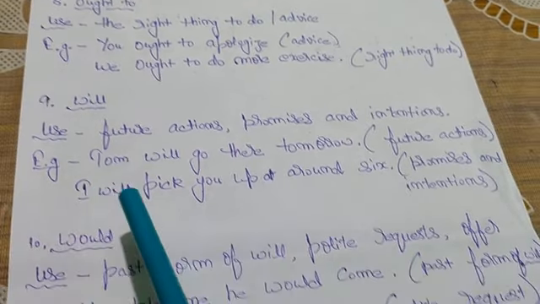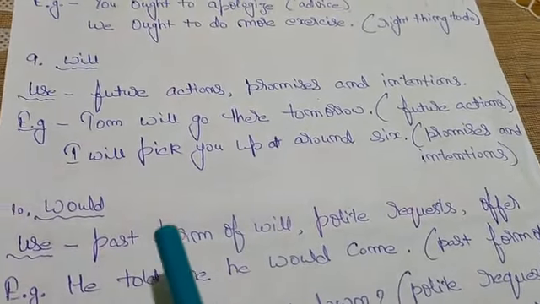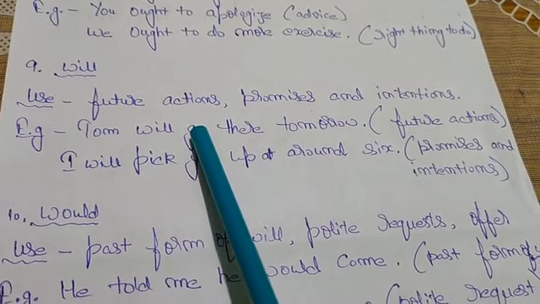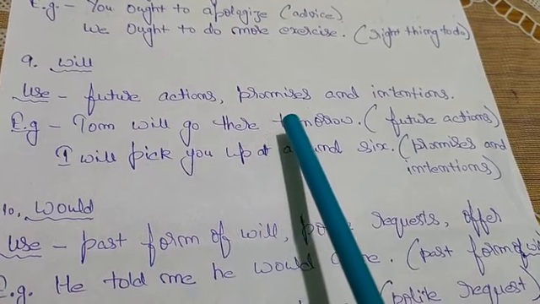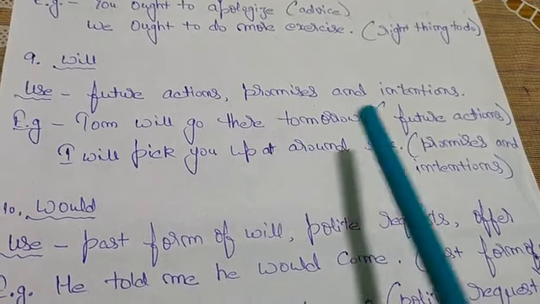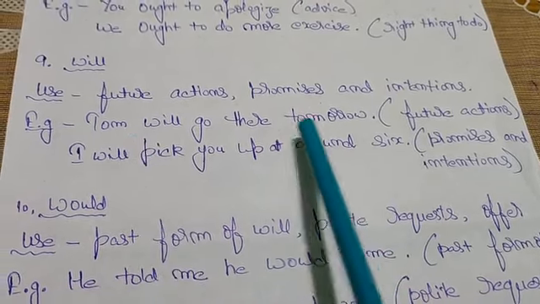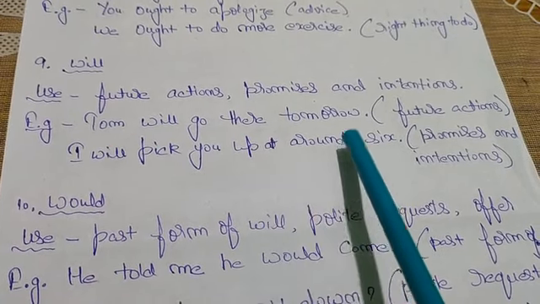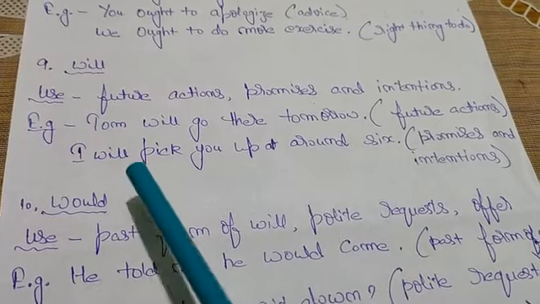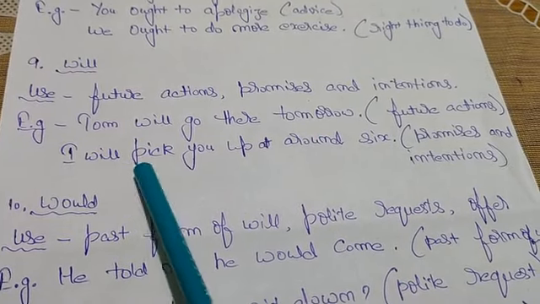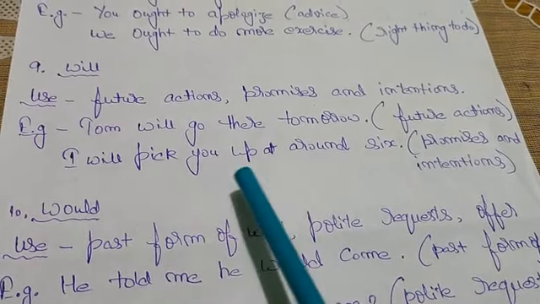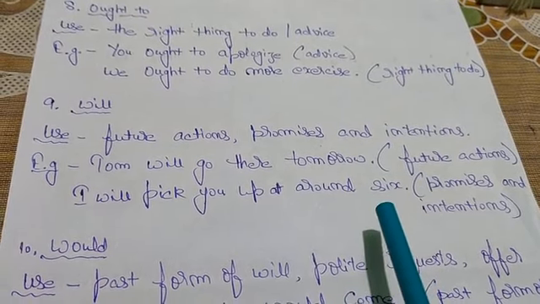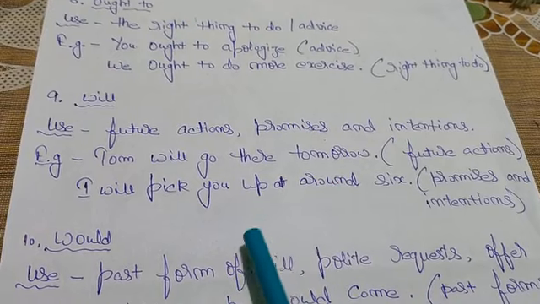Now come to the next modal, that is will. As you all know, will is for a future action. When we are talking about promise and intention, then we will use will. For example, Tom will go there tomorrow. This one is a future action. Now come to the next example. I will pick you up at around 6. This one is a promise and intention.